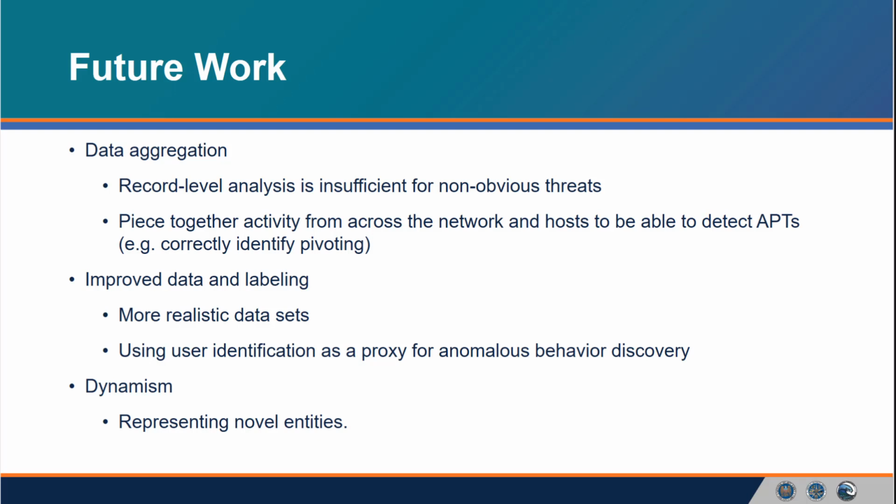As with most other AI efforts, we're also looking at ways of handling dynamism and novel items in our data. Most networks aren't static enough to just train once. New items, so file paths, files, IP addresses, registry keys, are going to be constantly appearing. And we can't just uniformly declare that new things are anomalous. So we need some sort of coherent strategy to handle those.